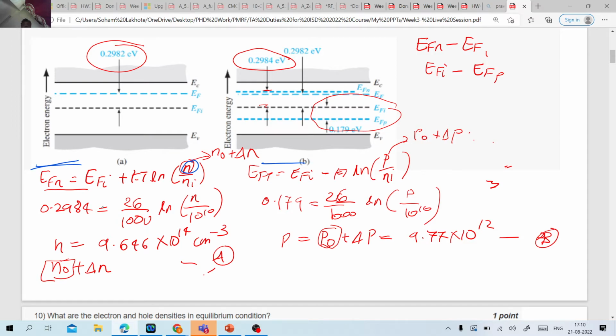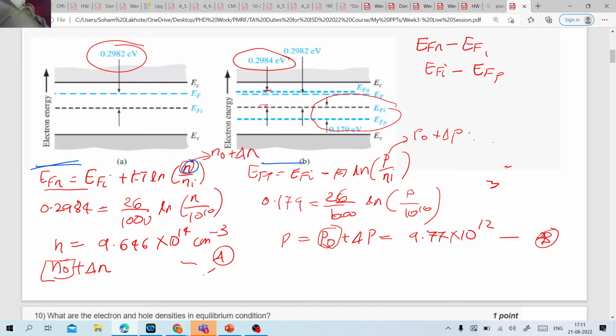But what is this concentration? It is in non-equilibrium, right? So this concentration is equal to what? Your equilibrium concentration plus the excess carriers that are generated somehow. These excess carriers may be generated by photogeneration or any other procedure. So this n concentration that you are seeing is the equilibrium plus excess carrier concentration, right? Now I have got two equations. For n I have n naught plus delta n equal to some value, and for p I have p naught plus delta p equal to some value, correct? Now my job is to find n naught, delta n, p naught and delta p.